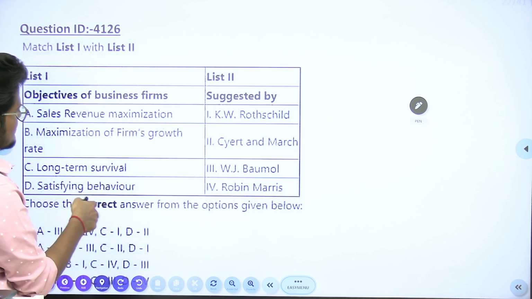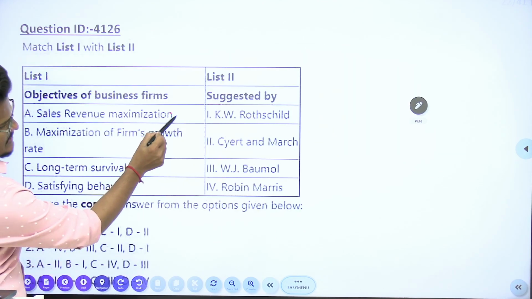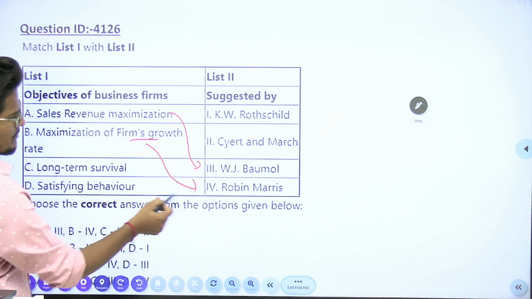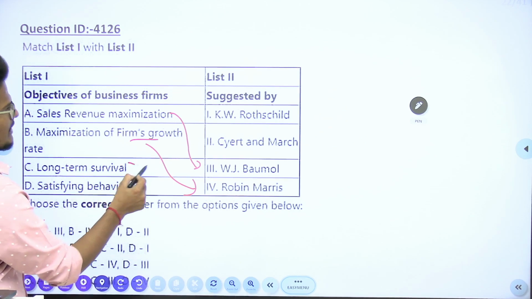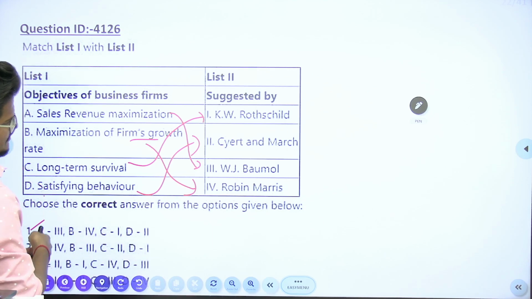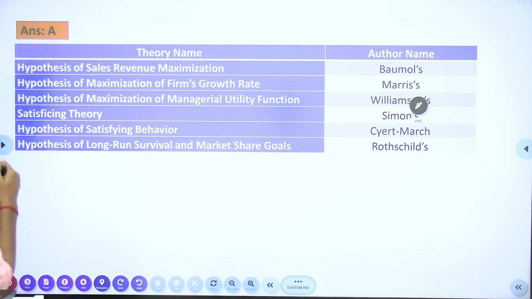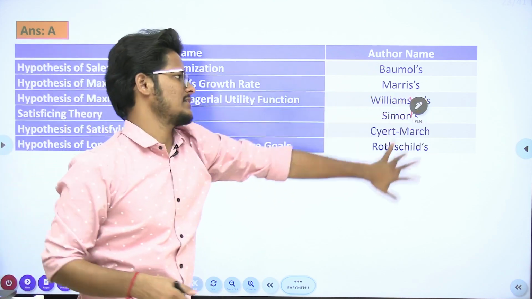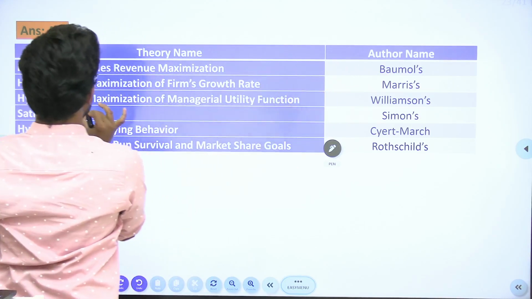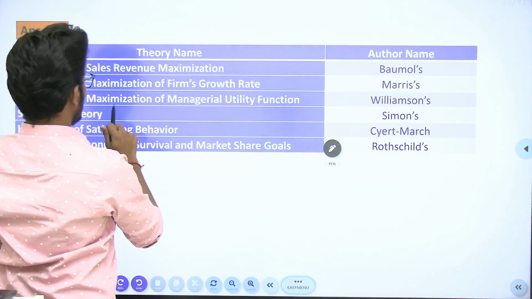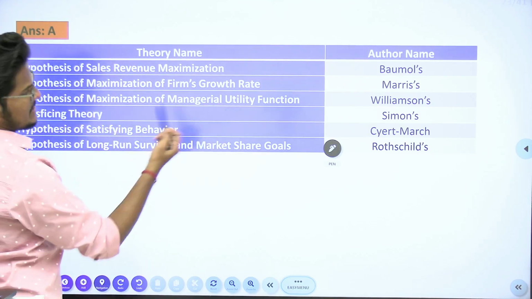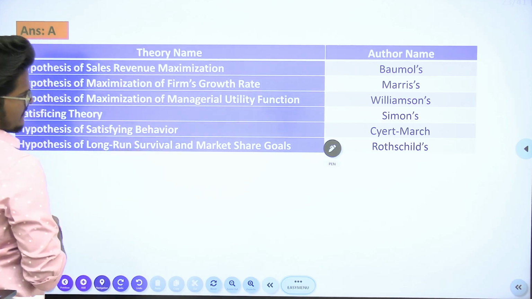Sales revenue maximization is given by Baumol. Maximization of firm growth rate is given by Robin Marris. Long-term survival is given by Rothschild. And satisfying behavior theory is given by Cyert and March. These are the theories. This is the same table which I explained in the class also, the same from the past 2 years. Sales revenue, Baumol; maximization of firm growth rate, Marris; Williamson, managerial utility; Simon, satisfying theory; satisfying behavior theory, Cyert and March; Rothschild, which is the long-run survival theory.